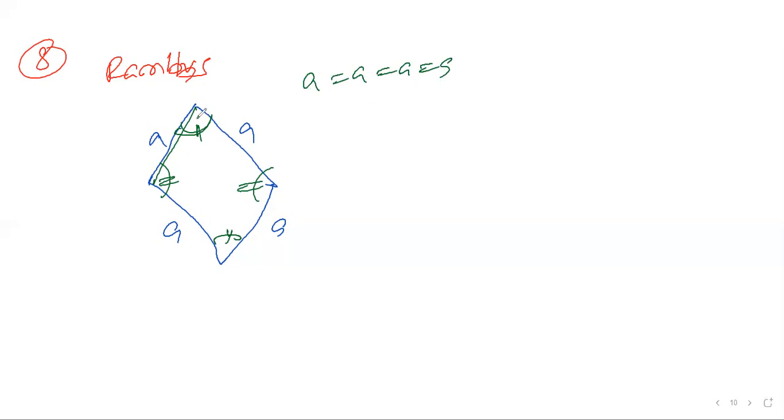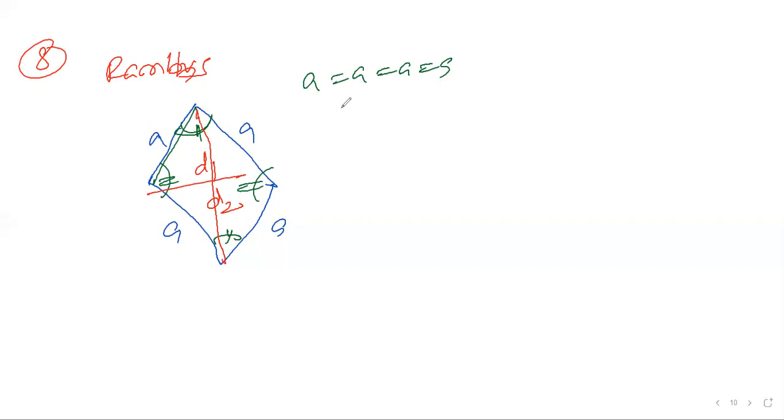This is diagonal D1. Diagonal lengths are different. This is diagonal length D1, this is diagonal length D2. But in a square, all sides are the same, and in a rectangle the diagonals are the same. In a rhombus the diagonals should not be the same. That is the difference between rhombus and rectangle.